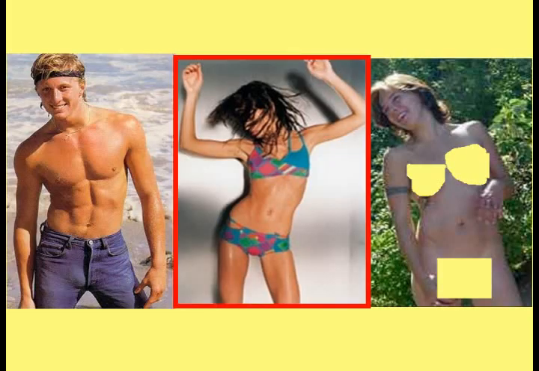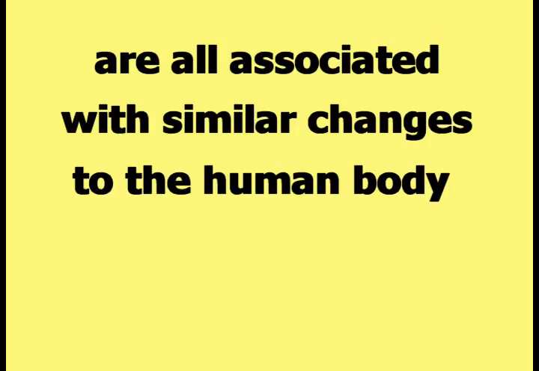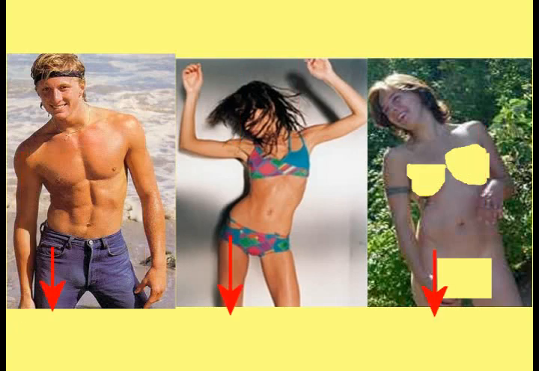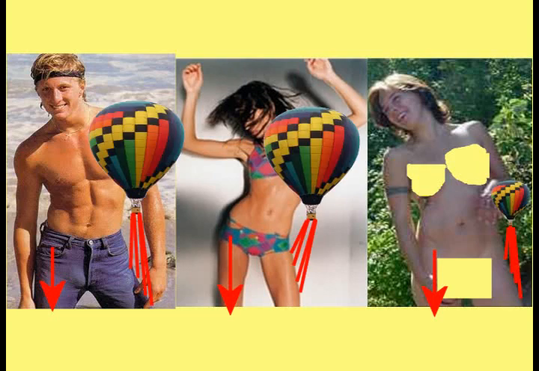This picture compares all three examples to verify the claim that anorexia, masturbation, and excessive exercise are all associated with similar changes to the human body. All three bodies curve to the right. All three heads have moved to the right. All three shoulders are uneven. One arm of all three bodies looks longer than the other. All three right legs look straight and planted on the ground. All three left legs look like they are floating up into the air.